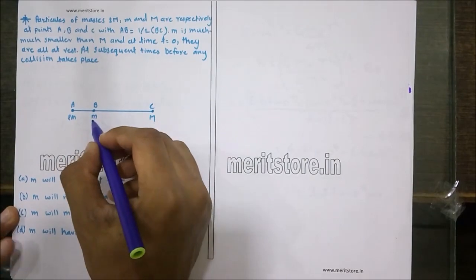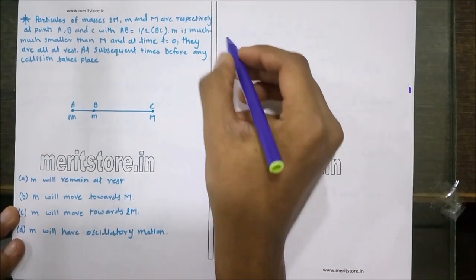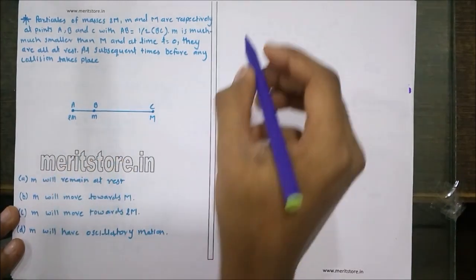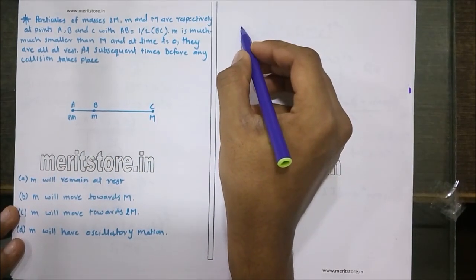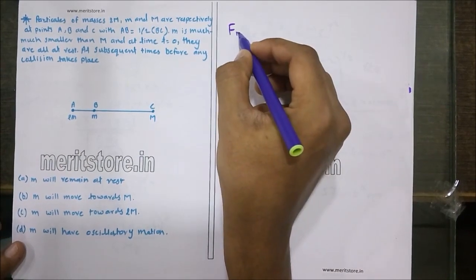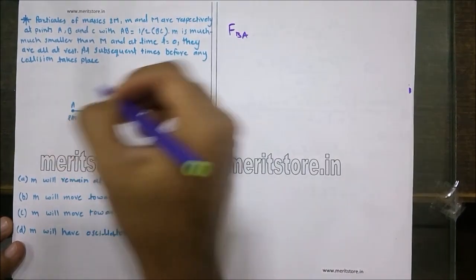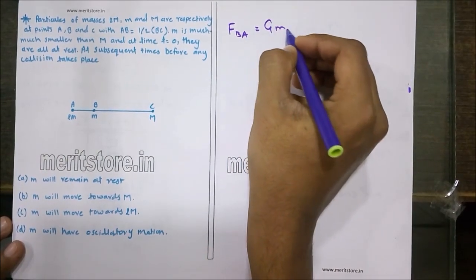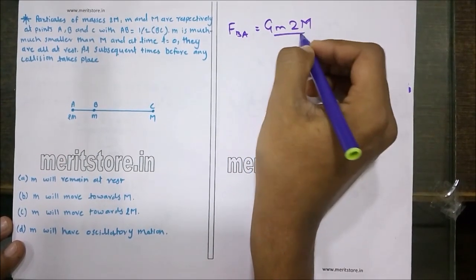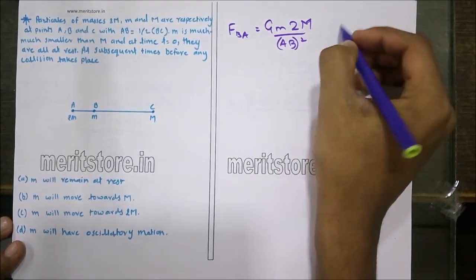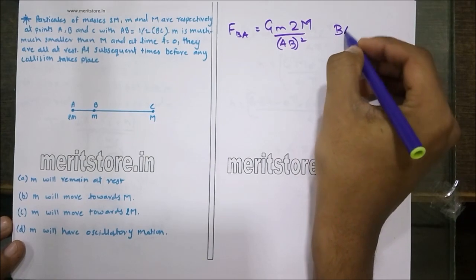Let us look at the forces that are acting on the mass at the point B with respect to both points A and C. Now the force on B due to A, the mass 2m, is given by G times m into 2m upon AB squared, and this is along BA.